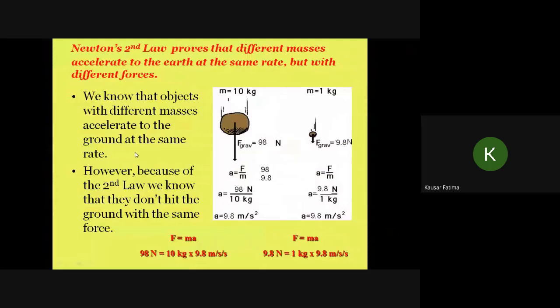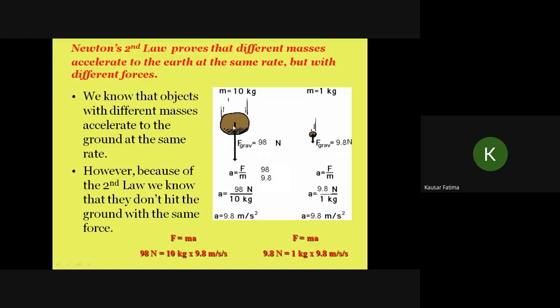Now Newton's second law proves that different masses accelerate to the Earth at the same rate, but with different forces. All the bodies which fall under gravity experience the same acceleration, but the force will be different because force depends on the masses.